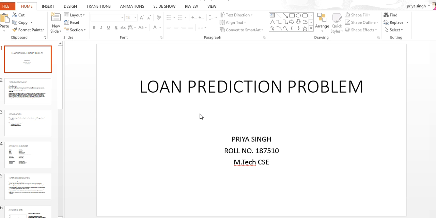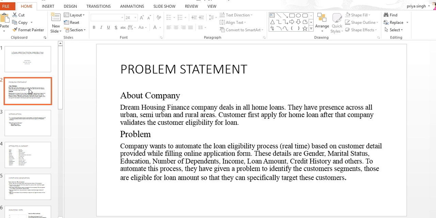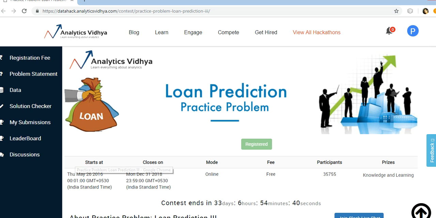I am going to discuss the loan prediction problem, whether a loan can be approved or not. So here is the problem statement. A Dream Housing Finance company deals with home loans, and they are present in rural, urban and semi-urban areas. They want to automate this loan prediction problem, whether the loan should be approved or not on the basis of the customer details provided while filling the online application form. We have taken this problem from the ongoing contest of loan prediction on Analytics Vidhya.